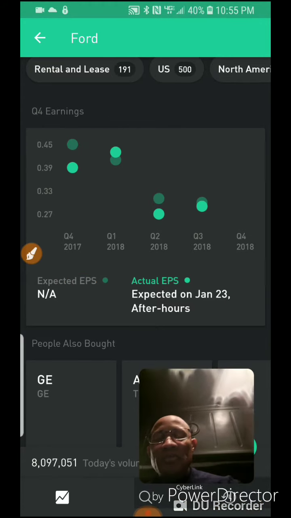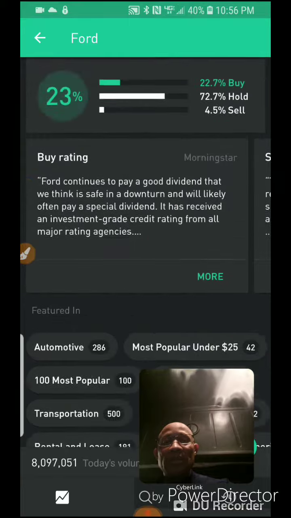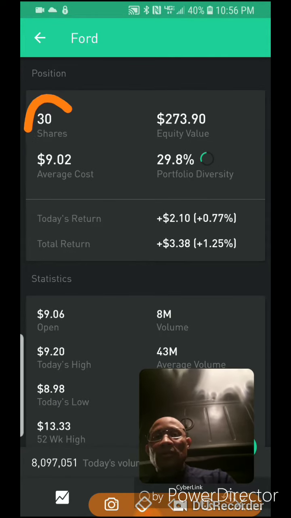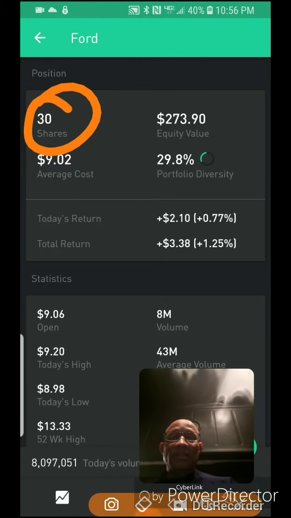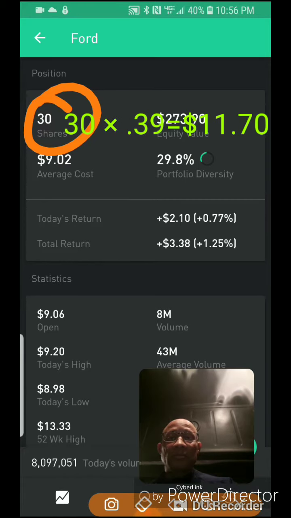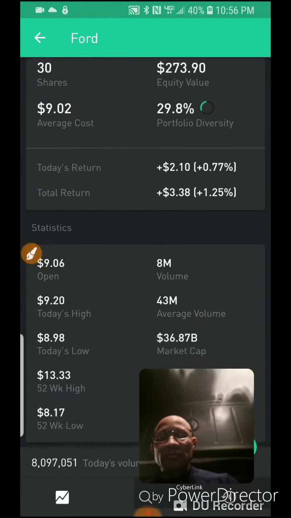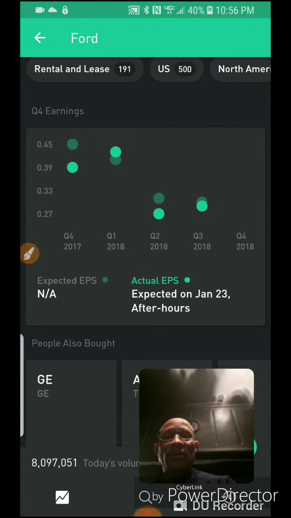All right. So it expected 45 cents during that quarter, but it paid somewhere around 39 cents, which is not bad. So for example, 39 cents, how many shares do I have? I got 30 shares. And it would have paid me 30 times 39 cents. Okay? That's enough to buy a whole other share of that. Let's go back to the bottom here. And it's showing you the other payouts each quarter, okay?